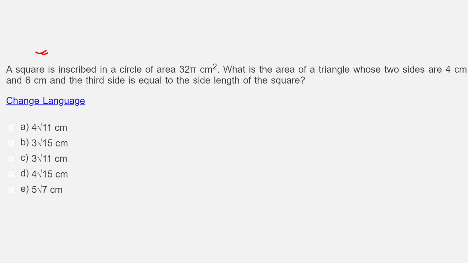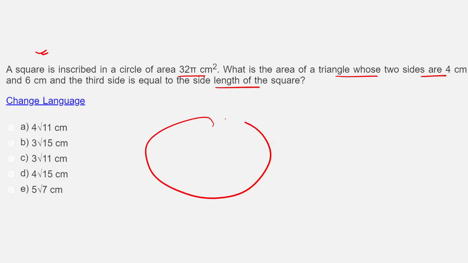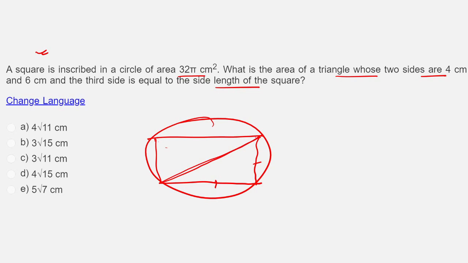What is given here? A square is inscribed in a circle of area is given. What is the area of the triangle whose two sides are 4, 6 and third side is equal to length of the square? Length of the square is what I have to find. There is a circle, there is an inscribed square. That means the diagonal of this square will be the diameter of the circle. Why does that happen? Because the angle in the semicircle is 90, and for a square each angle is 90 degree, and hence when you make their diagonals meet, this will automatically come inside the semicircle. That's the logic behind it.